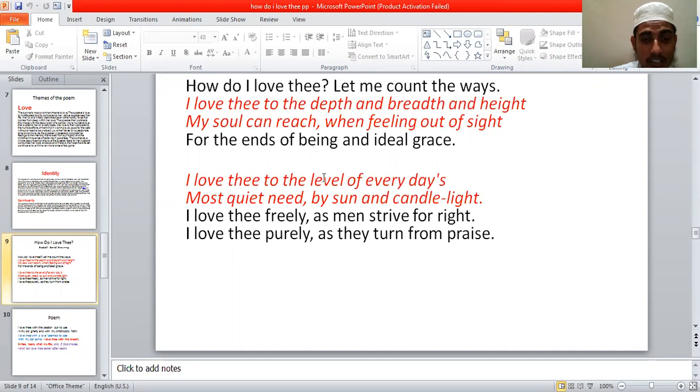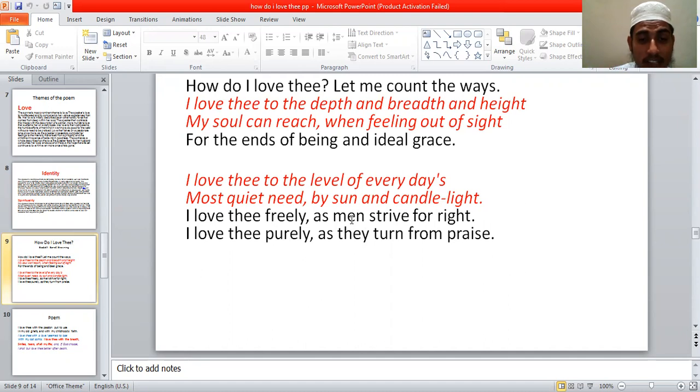So in these two lines, she gives the intensity. In the total poem, every line expresses the intensity of her love. Dear students, every line of this poem expresses the intensity of her love for her husband. And then we find so many examples. She expresses how deeply she loves. She says that I love thee freely as men strive for right. Whenever human beings strive for their right, in the same way, there is a simile here, in the same way, she loves.